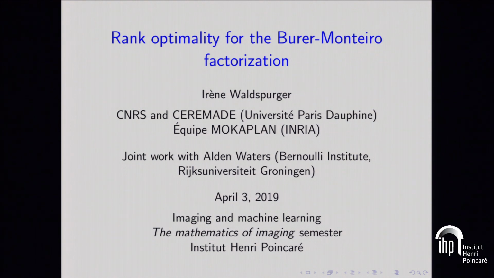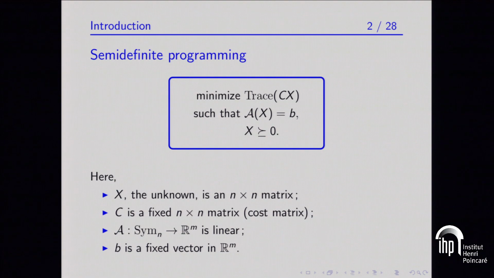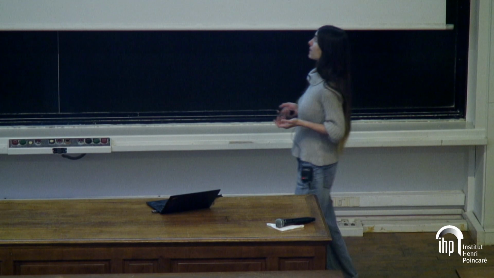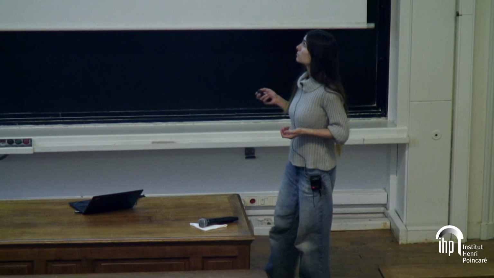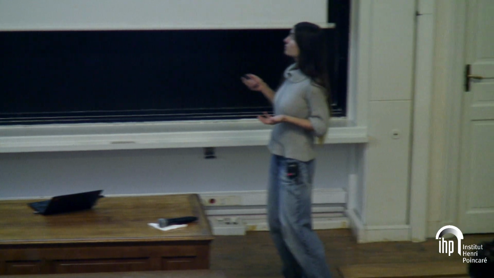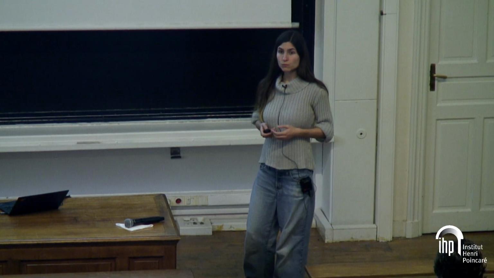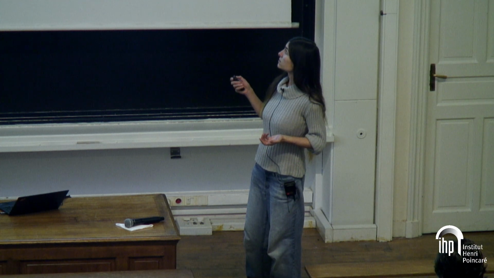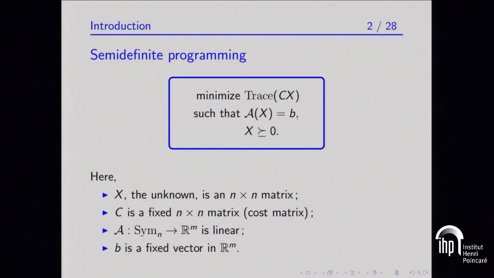So in this work, we consider a generic semi-definite program. So it's an optimization problem with the following form. You want to minimize the trace of Cx, where C is a fixed symmetric matrix that we call the cost matrix.